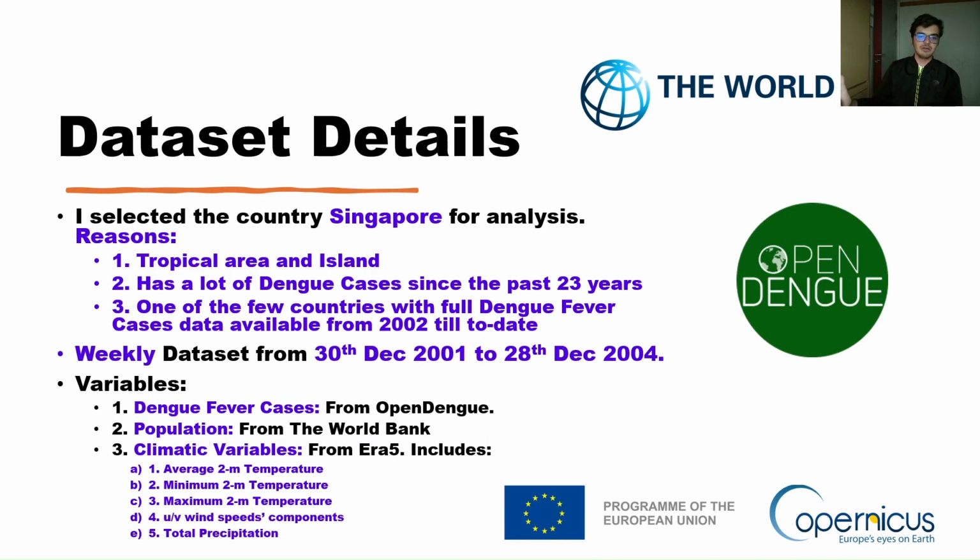First of all, the datasets used for this were the World Bank's population data, Open Dengue's dengue fever cases, and thirdly, ERA5's climatic variables such as temperature (average, minimum, maximum), the wind speeds, and also the total precipitation.